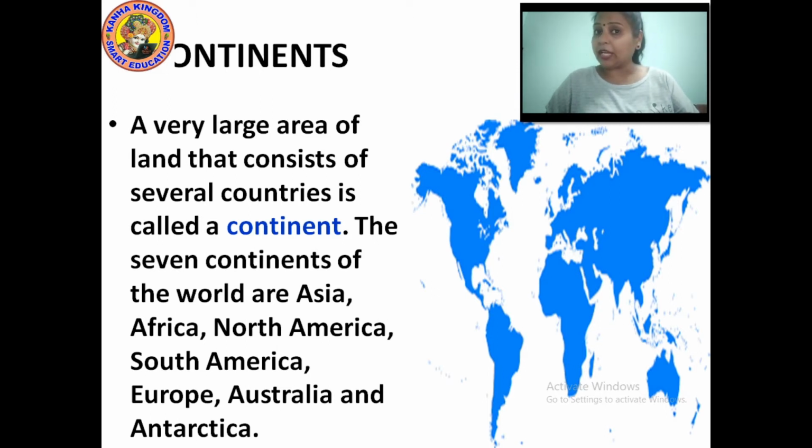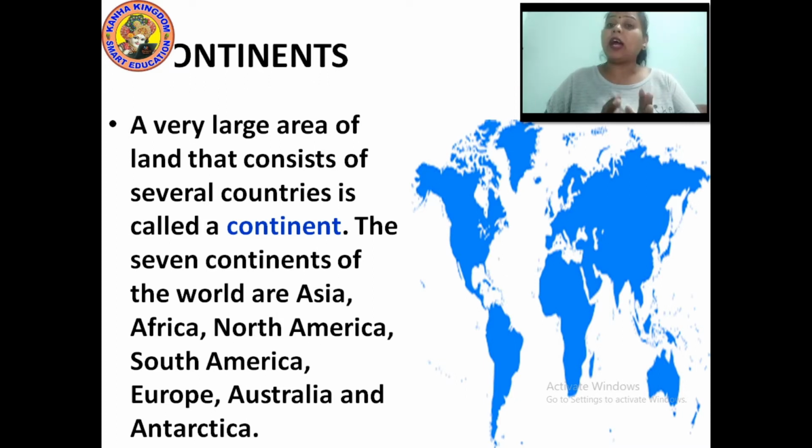I repeat once again. The seven continents of the world are North America, South America, Asia, Europe, Africa, Australia and Antarctica. So what do you mean by continent?